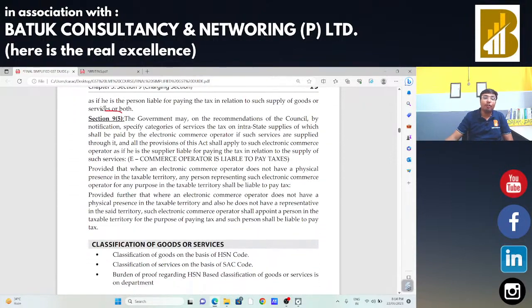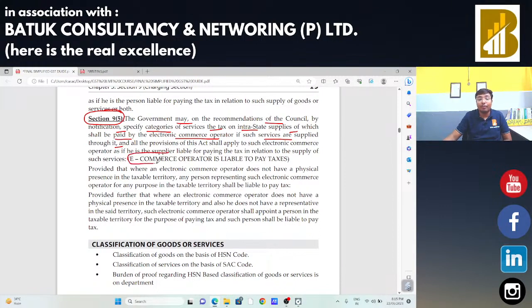Section 9 subsection 5 talks about the e-commerce operator. The government may, on the recommendation of the Council, by notification specify categories of services on which tax on intra-state supply shall be paid by the electronic commerce operator if such services are supplied through it. That means there are certain goods or services specifically notified by the government, that if someone supplies them on a specific e-commerce operator platform, in that case the e-commerce operator is going to make the payment of taxes under the reverse charge mechanism.